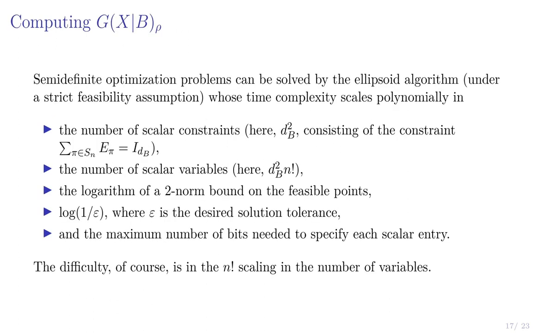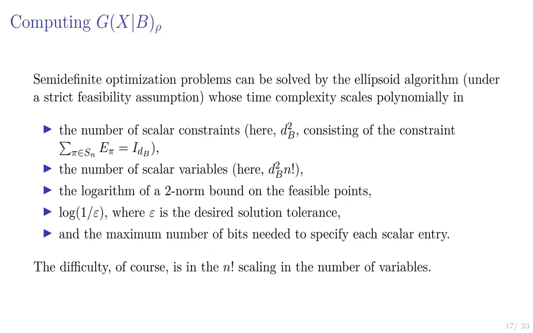Okay, let's move on to computing the guesswork. So we've seen it can be expressed as a semi-definite optimization problem. And you might have in the back of your mind, oh, those are efficiently solved by something like the ellipsoid algorithm or an interior point method, which is generally true, but the time complexity scales polynomially in the number of scalar constraints, which here is dB squared, because we just have the POVM elements adding up to the identity constraint.